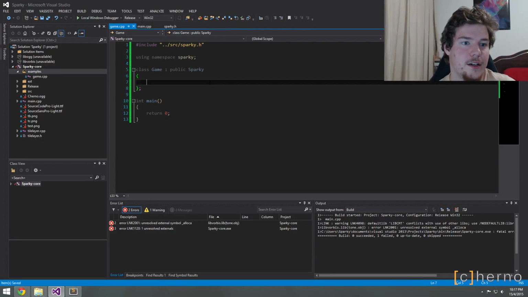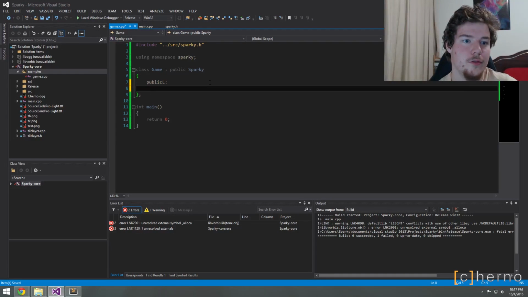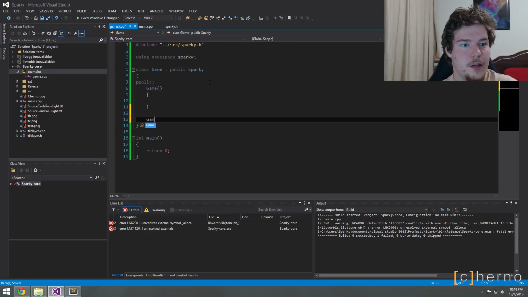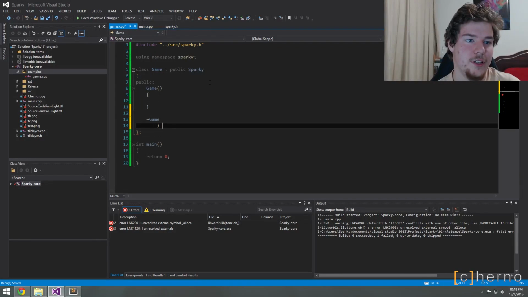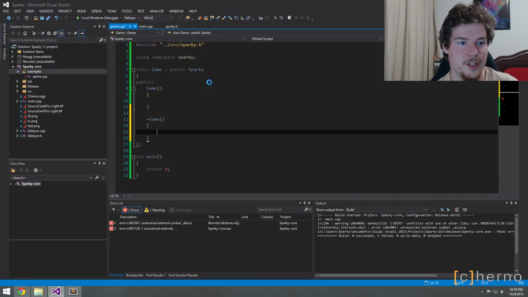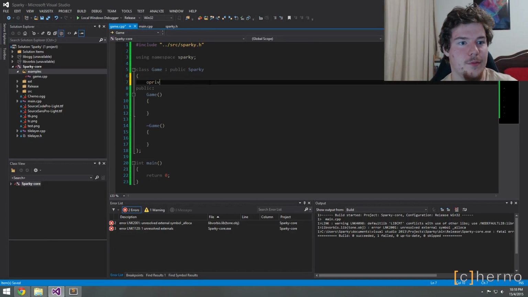So you're doing that. You probably want to have a constructor, and you can have this as a header file if you like. I'm just writing it here because I'm lazy. We'll have a destructor. You will want to have a destructor. Okay, and then we'll have a few private members probably as well.